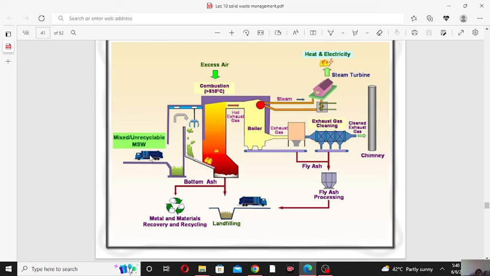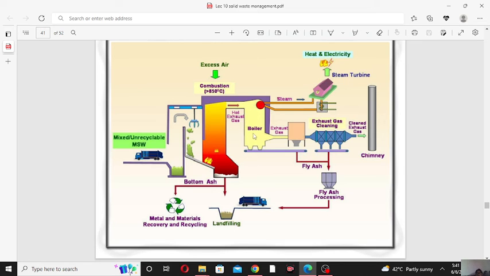So first of all, we collect municipal solid waste. It is stored in this place. After that, the municipal solid waste passes through the furnace. In the furnace, we burn the municipal solid waste at a higher temperature, in the presence of air. After burning, hot flue gas and ash are produced. The ash is collected at the bottom of the furnace and removed from there, and the hot flue gas will pass through the boiler.